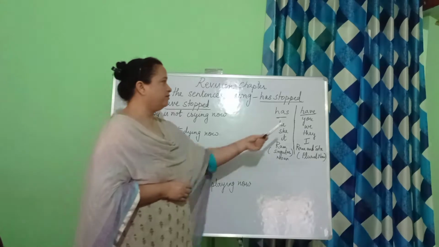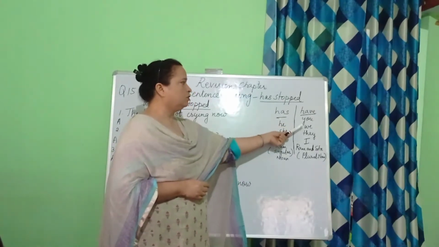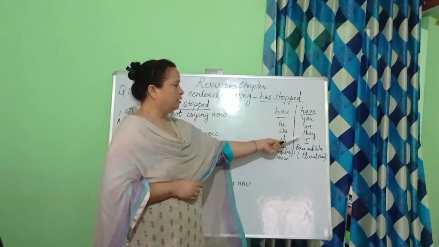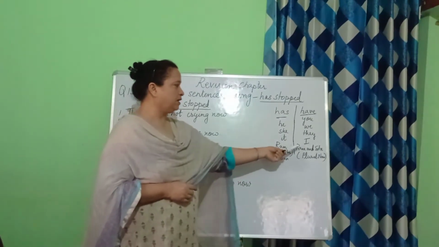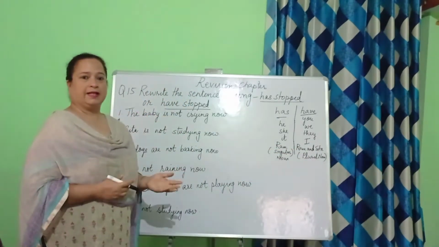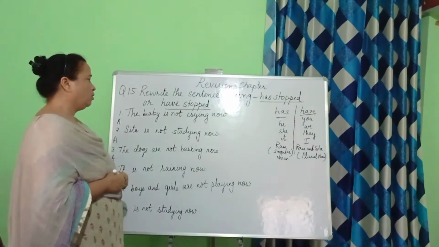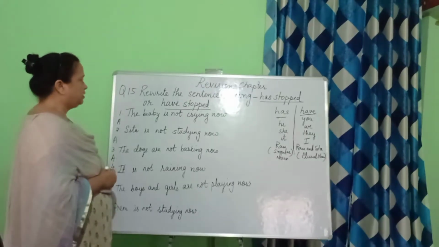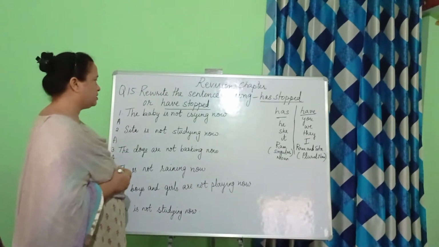We use have when your subject is you, we, they, I or any other plural noun. For example, Ram and Sita, the girls and the boys, the cats and dogs. So these are all plural nouns or subjects. Now children, let us have a look as to how we are going to do these sentences.